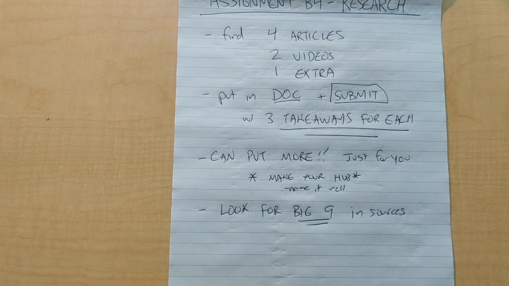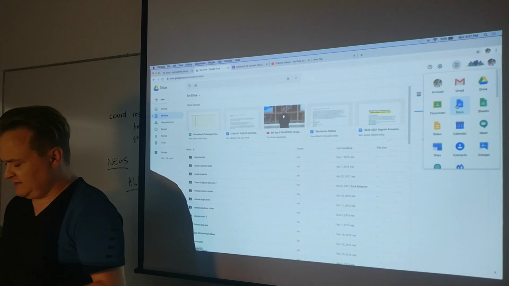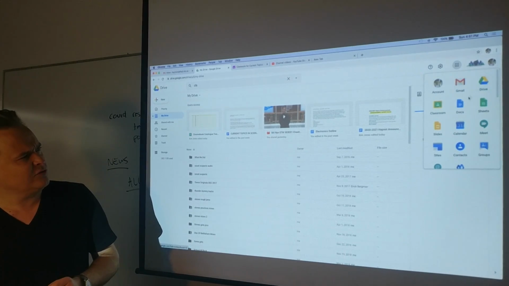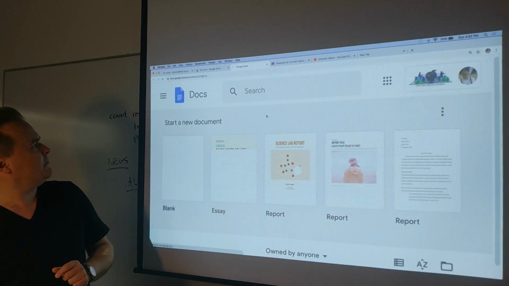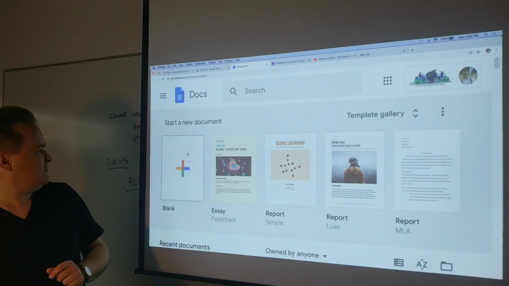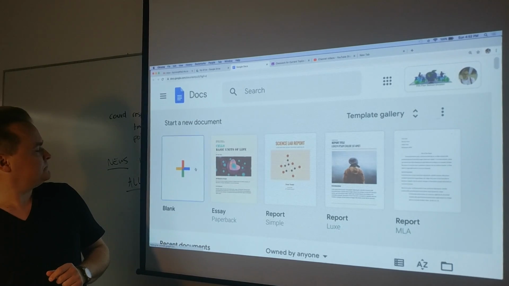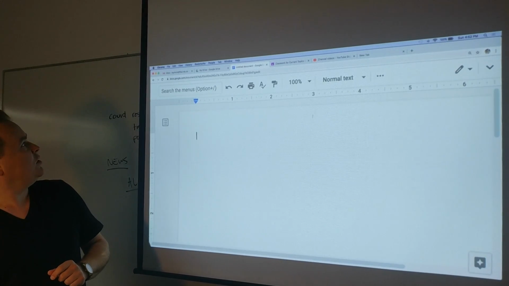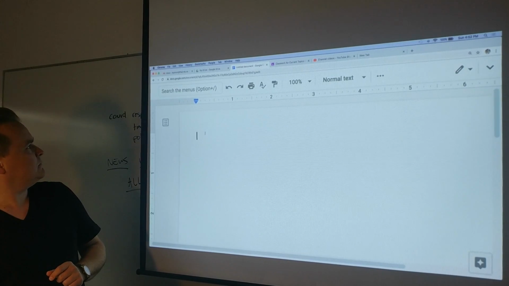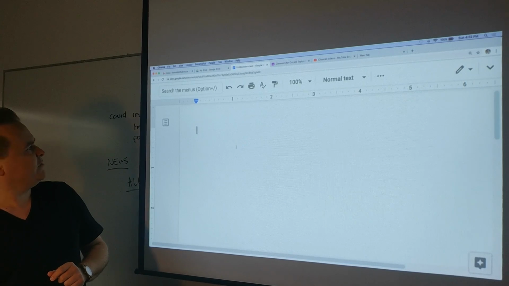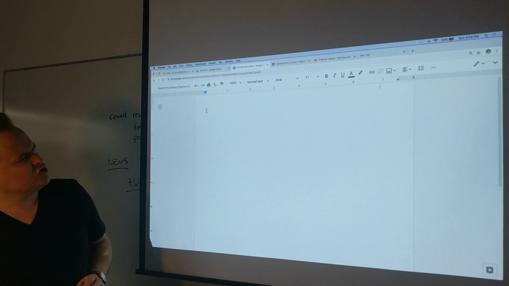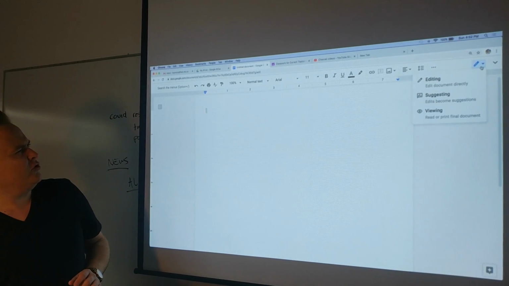So let's take a look. Say you needed to make a document. How do you do that? Well, you go up to your drive and you create a doc. All right. I'm going to make a new document. Cool. The first thing I would want to do, I've enlarged this. That's why that's being a little weird. There we go. And I want to show all my other information right there. That little arrow will show you.